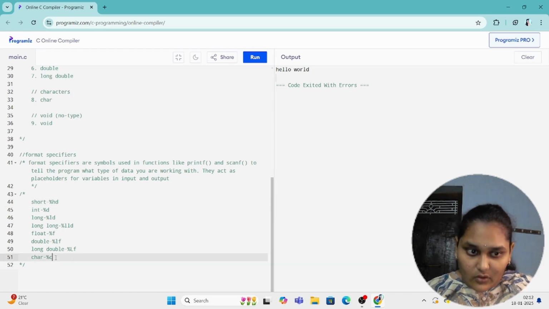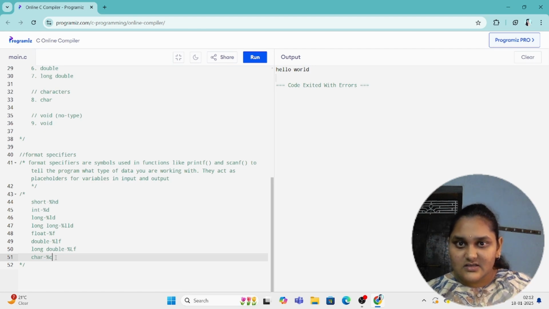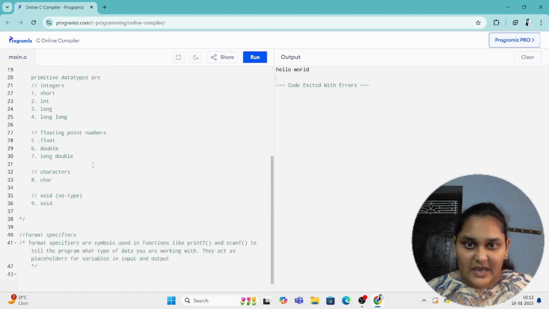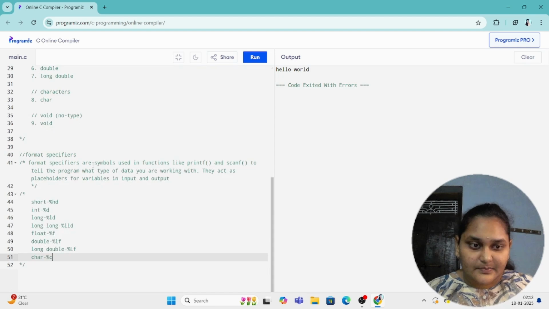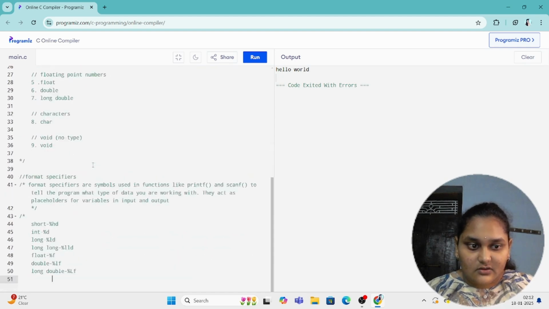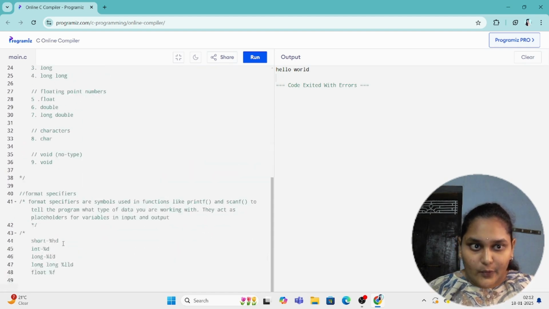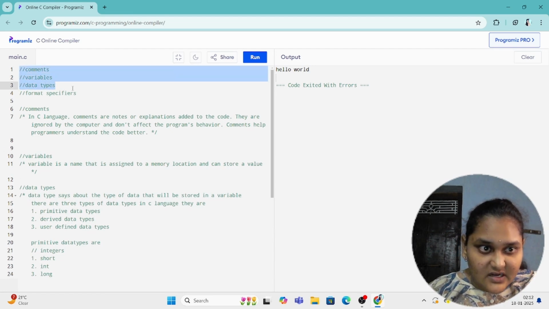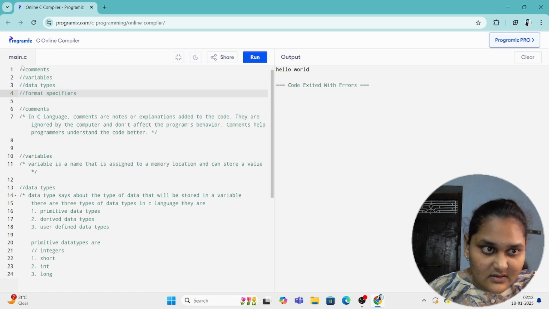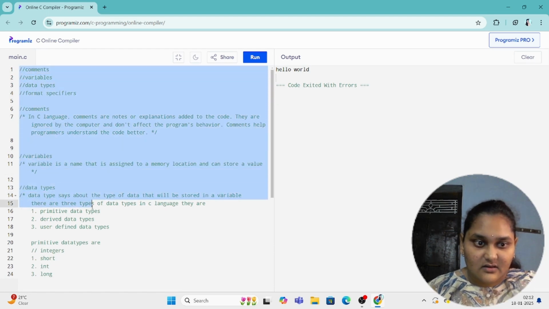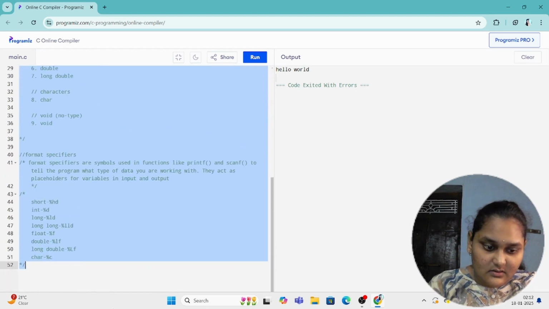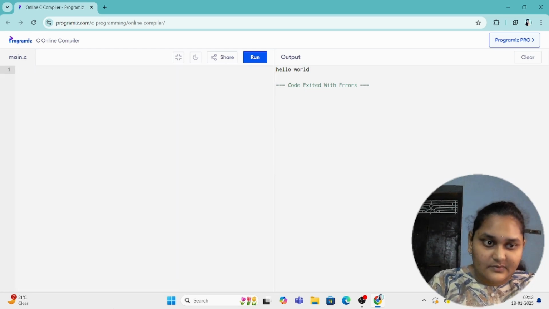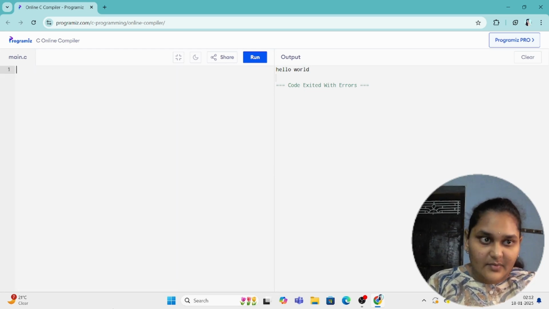And there are more format specifiers. We'll see them at the right time in the future. So let's see a program which tells us about all the comments, variables, data types and format specifiers as well. Let's cut these notes from here, and let's say program. I'm commenting out this program.